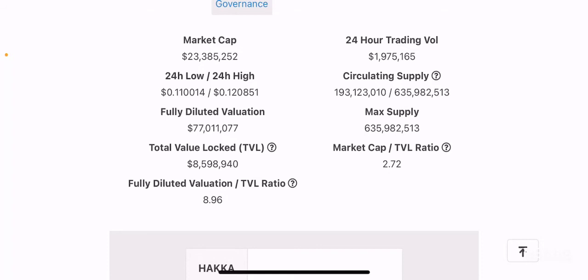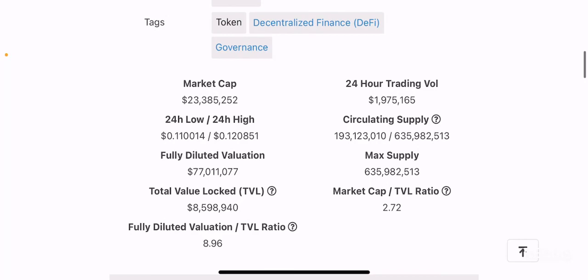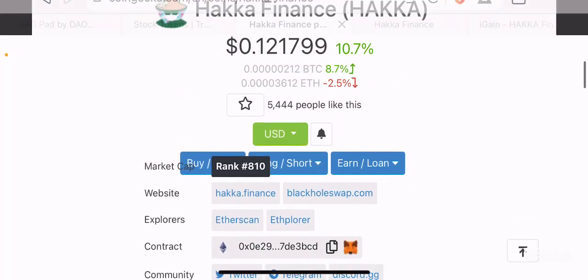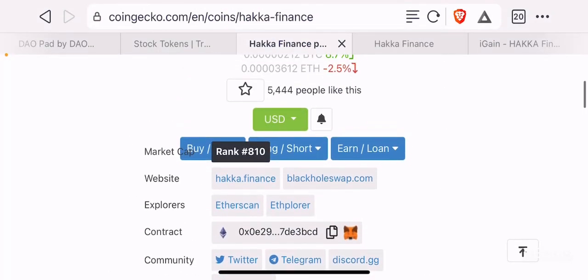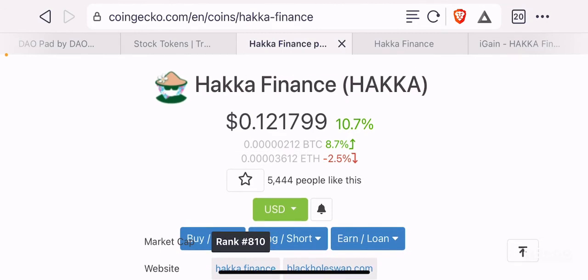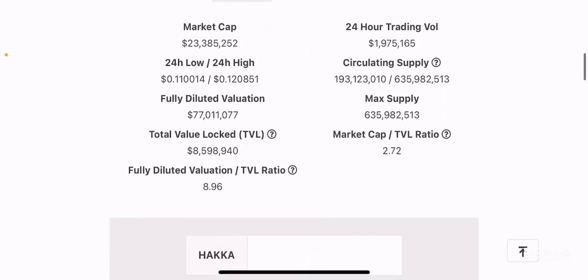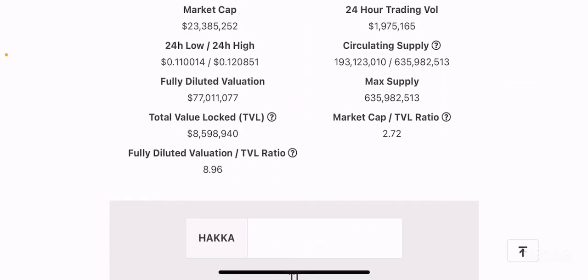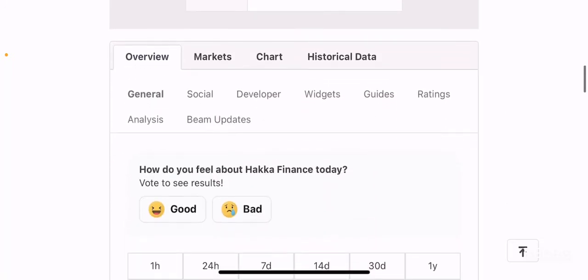So again, this ratio is a good indication of whether the project may be overvalued or undervalued, and at least on paper, it seems like this project is quite overvalued by 2 times. So its fair market value may be around 6 cents per token, and based on this number we can say that its fair market value can be somewhere around 6 cents or less, right? So that's interesting information for you guys.